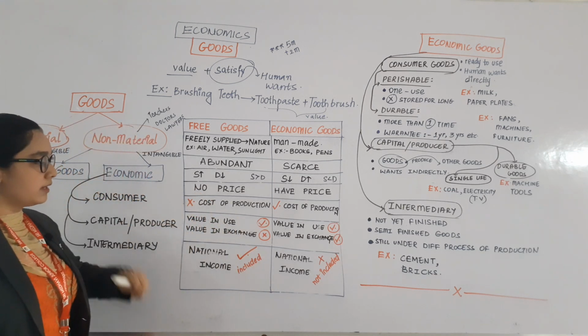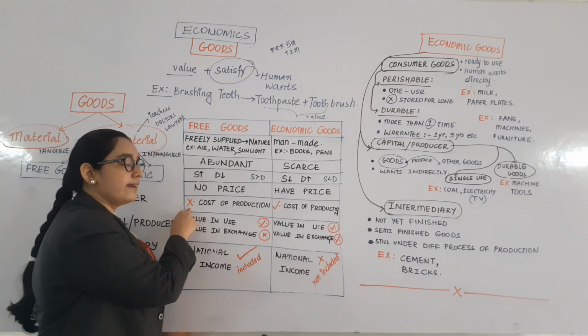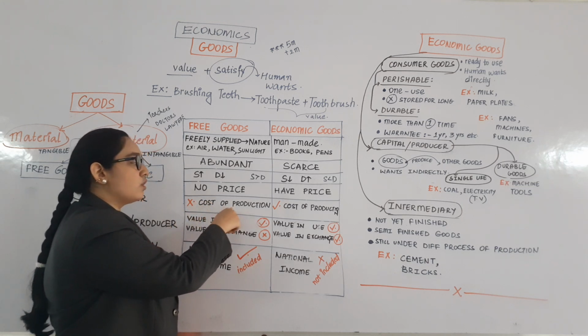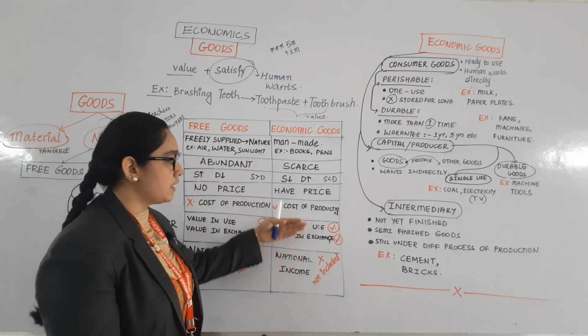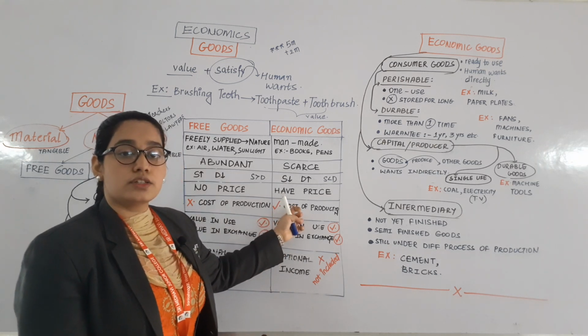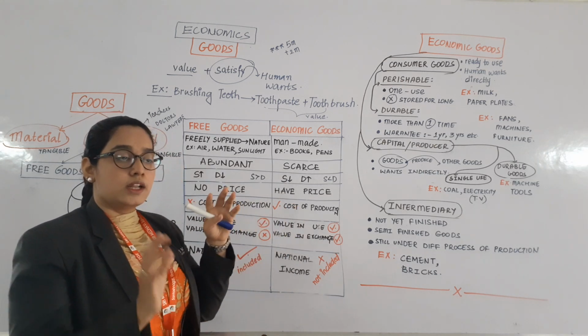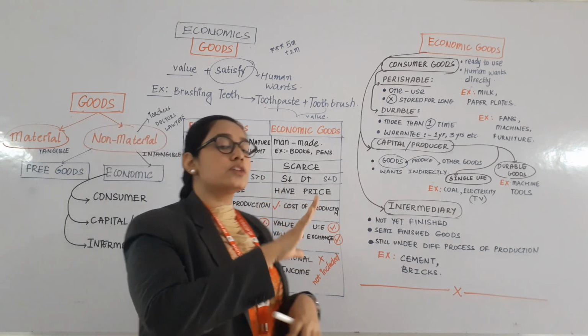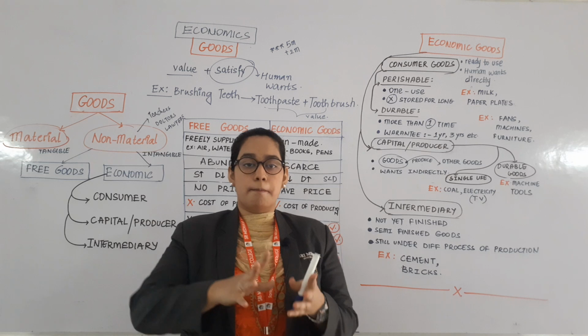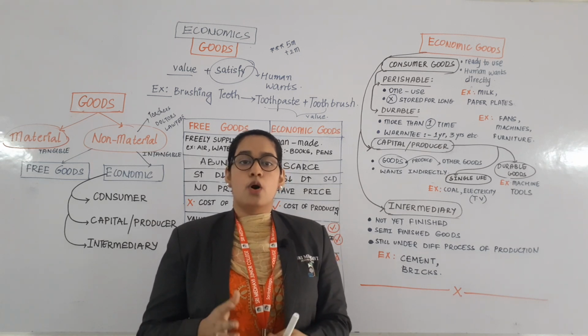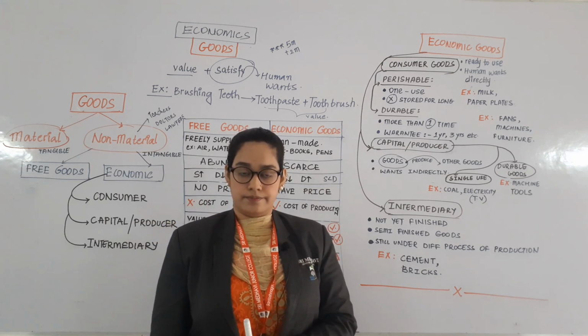Let's come to the next point. Free goods do not require any cost of production, whereas economic goods require cost of production. Now what do you mean by cost of production? Means the act of manufacturing something or producing something.